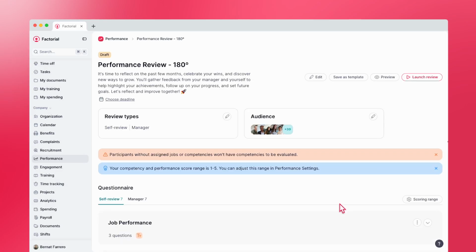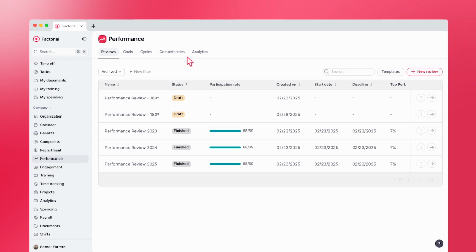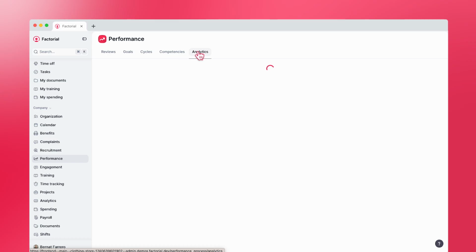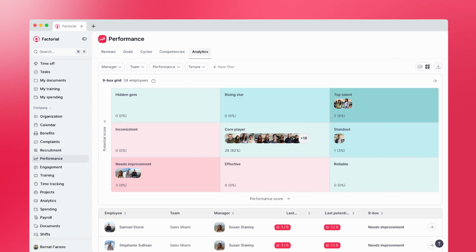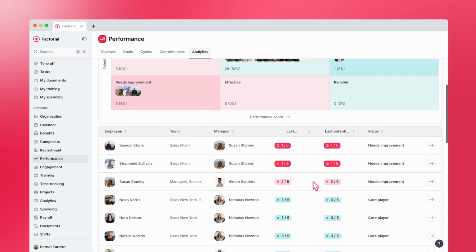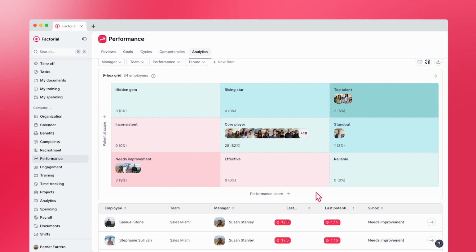from templates. To give an easy access to the managers to all the talent information, we created a new section where managers can very easily track the distribution of their teams, and they can also see the 9-box grid where they can assess the potential and performance of their teams and very clearly identify which are their top talent.